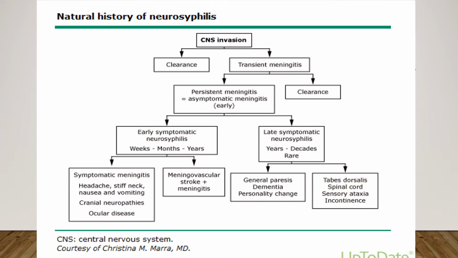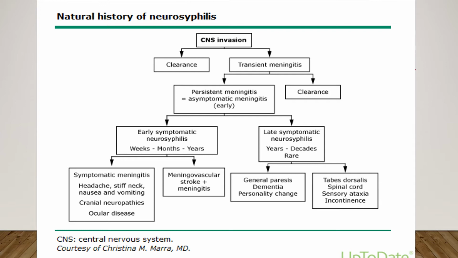The natural history of neurosyphilis is as mentioned here. There is first of all CNS invasion, after which there may be a natural clearance of the organism, or in the early stages the patient may develop transient meningitis. In the transient meningitis also, in the initial phases it may be asymptomatic, which is the persistent meningitis phase, and may get cleared.